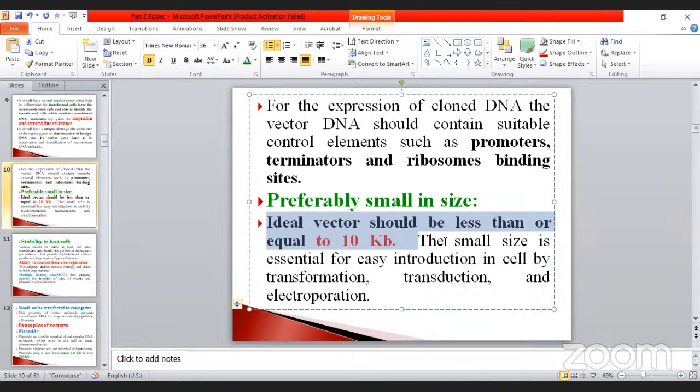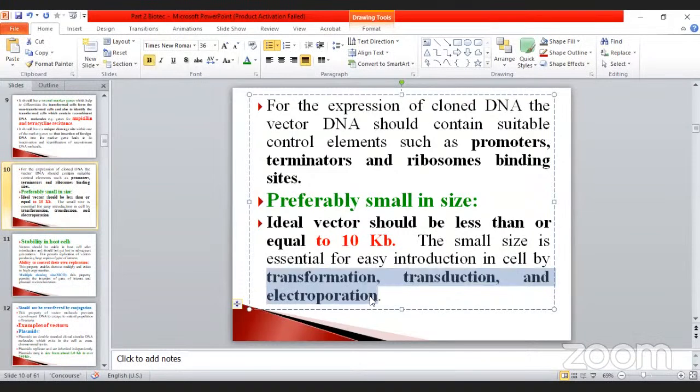The small size is essential for easy introduction into the cell. This is the important part. By transformation, transduction, and electroporation, because we cannot load a large vector in the gene gun. Suppose it is more than that, the molecular weight will be very high, we cannot load it, and also we cannot transform it from the outside to the inside.